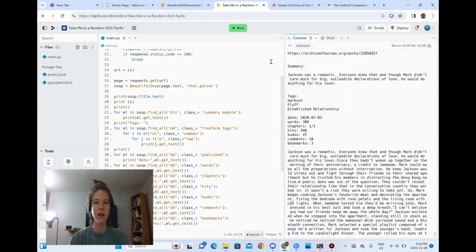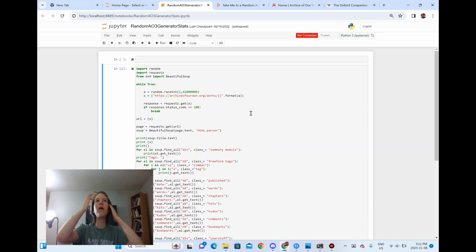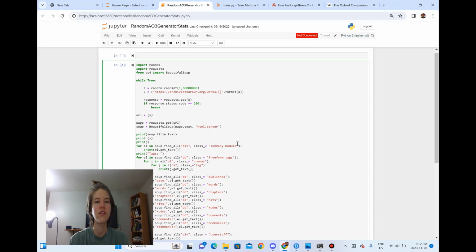And you can obviously find this on Replit, but I will be showing you the code in a Jupyter notebook just because I personally prefer this interface. I like it for sharing code with other people, but I do not like it for writing code myself. Essentially, this program is just a random number generator attached to an HTML parser. What this program does is it generates a random number between 1 and 60 million.